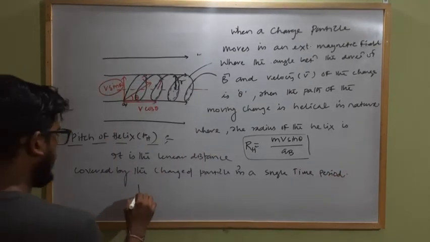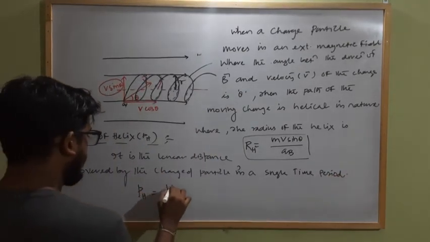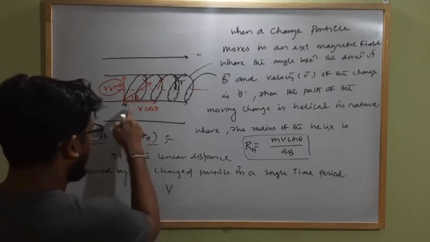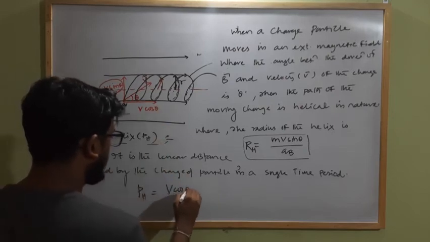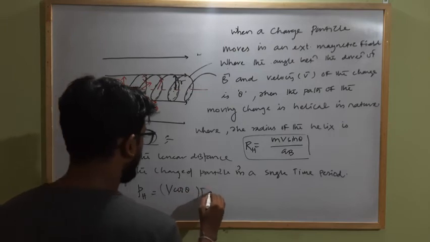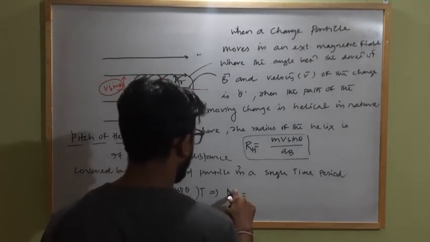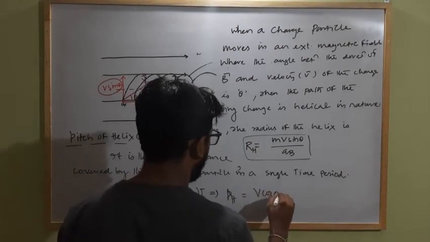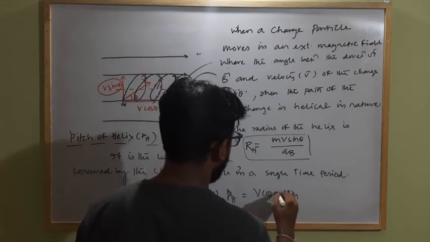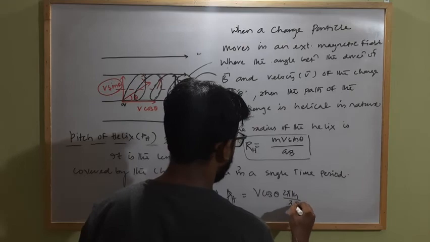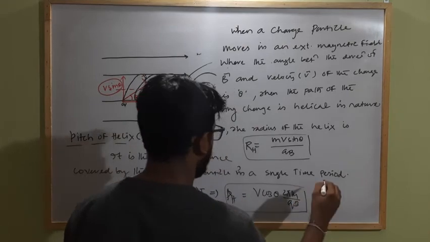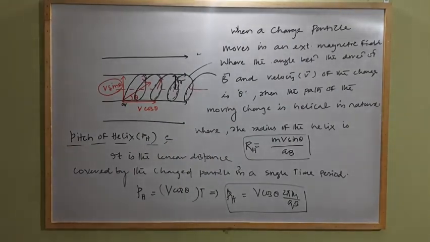So pitch of helix will be how much? The linear or horizontal component v cos theta into the time period T. This implies it will be v cos theta times 2 pi m by qB. Clear? Okay.